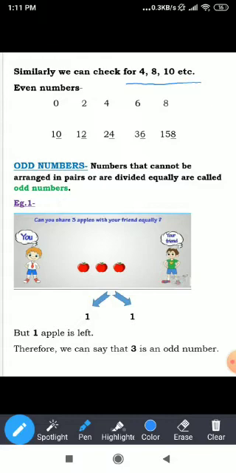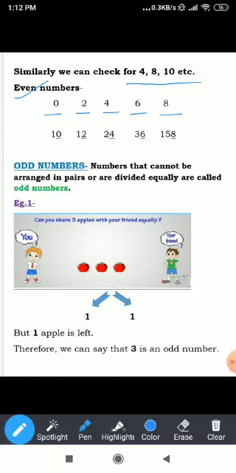Now, let's see some example of even numbers. 0, 2, 4, 6 and 8. Now students, these all are single digit even numbers which are easy to remember. But what about 2 or 3 digit even numbers? How are we going to check? So now let me tell you an easy trick.